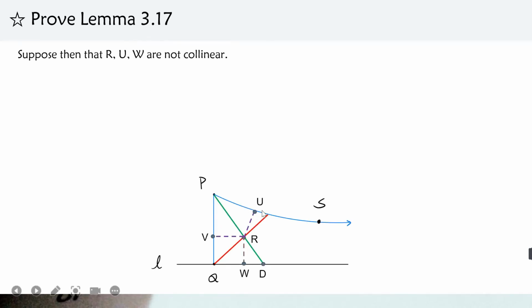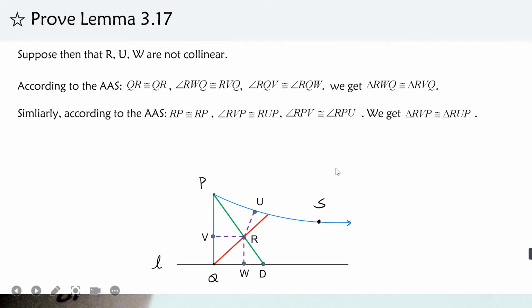However, if these three points are not collinear, we have to consider congruent triangles. According to angle-angle-side, we first consider these two small triangles. RQ equals RQ, RQW and RQV are the bisected angles, and RWQ and RVQ are right angles. So these two triangles are congruent, and we get RV equals RW.